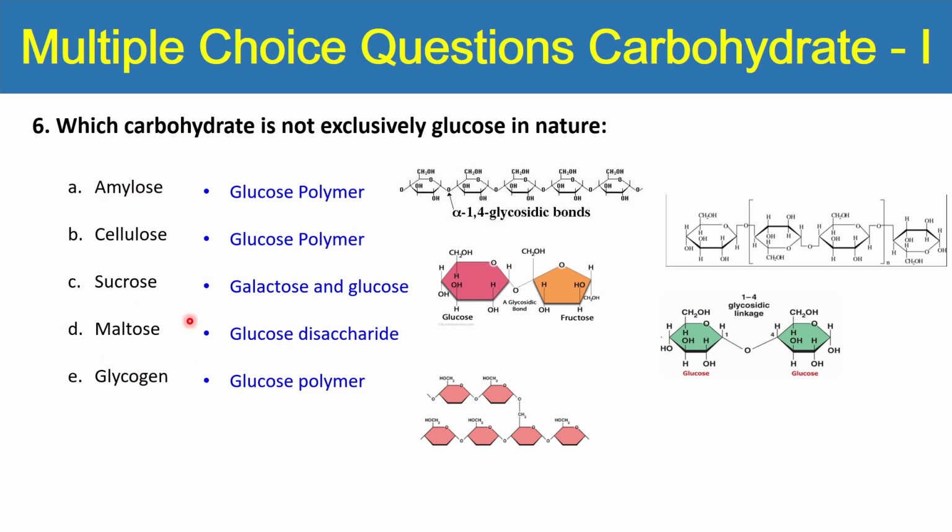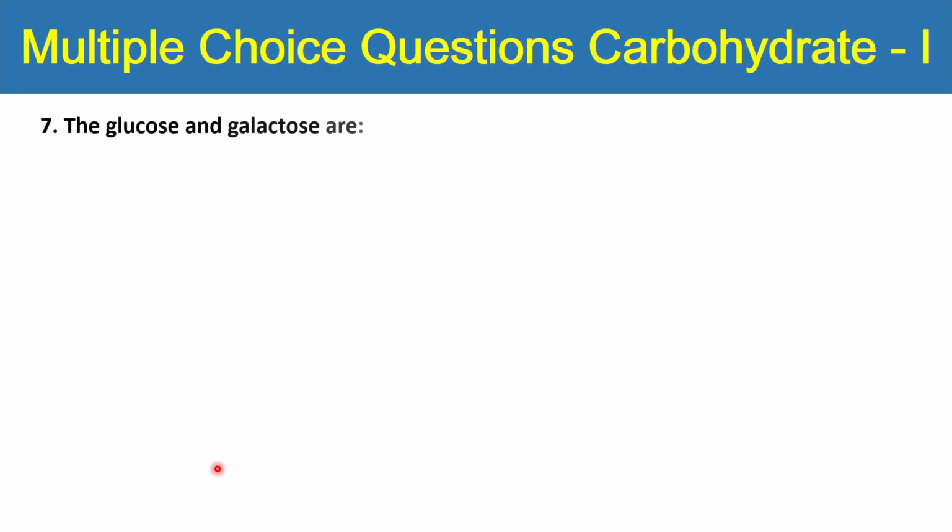So which one of the carbohydrate contains glucose along with some other monomer? You can see here galactose along with the glucose. So sucrose could be the right answer. Yes, sucrose is the right answer.